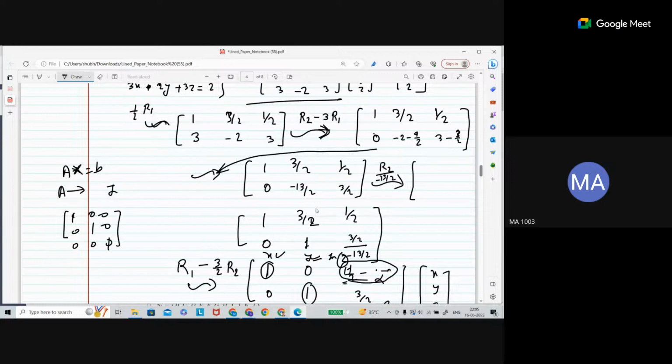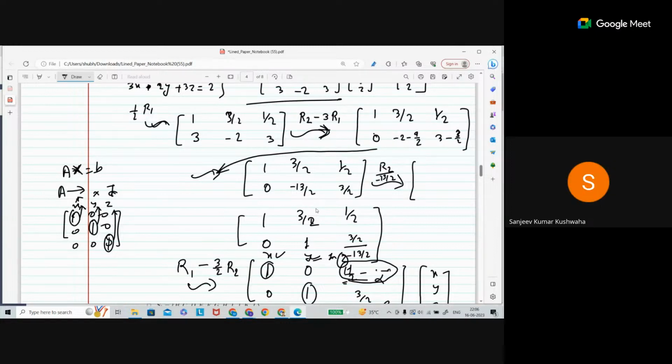Now write the variables x, y, z here and see what is happening. For each leading one, the variable is dependent. All three are dependent. What do you mean by dependent in that case? In that case, you are getting a unique solution, and all are depending on a real number, a unique number. That's the meaning of dependent.